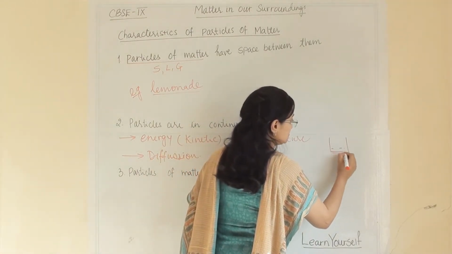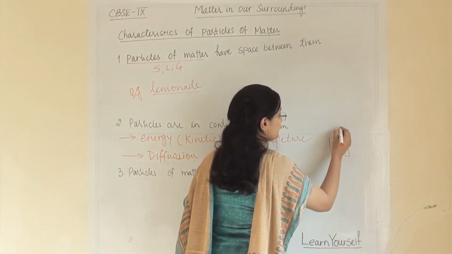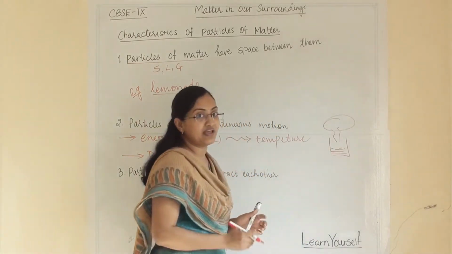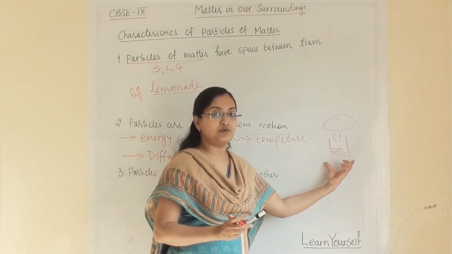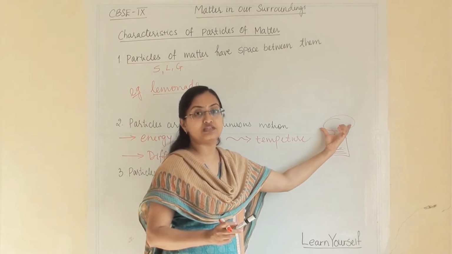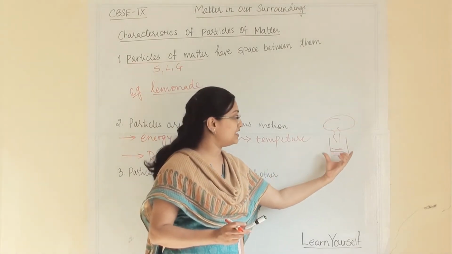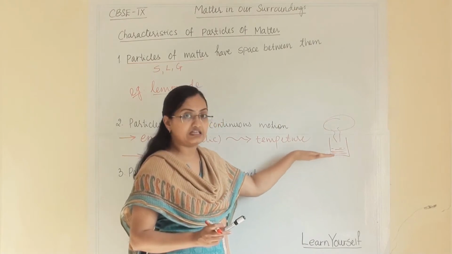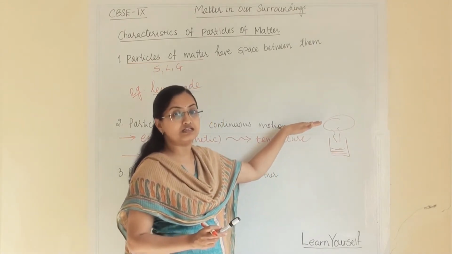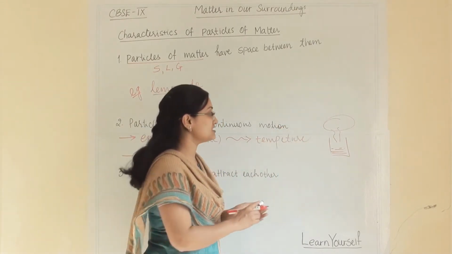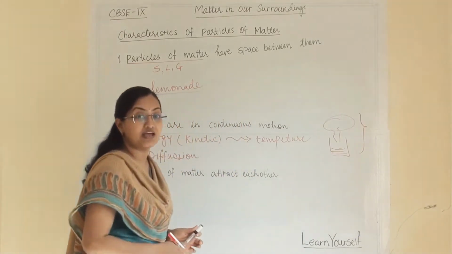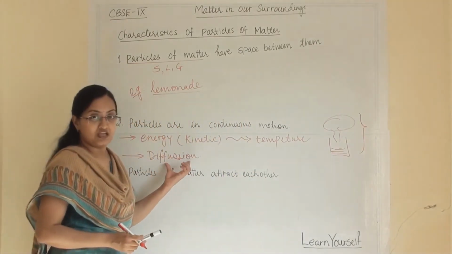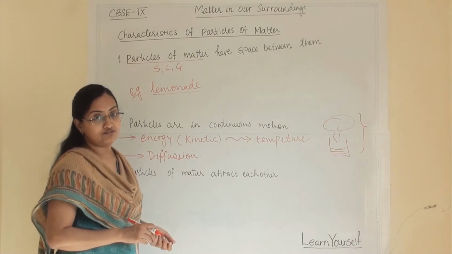When water is boiling, this vapor is going and mixing with air. This water is liquid, but it is mixing with air. This is liquid, this is gaseous. So one state's particle is mixing with another state's particle. So this process is known as diffusion. So this is the definition of diffusion.